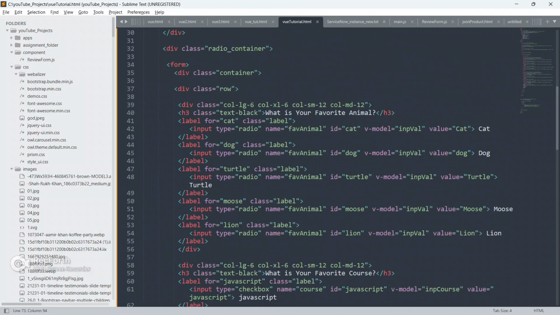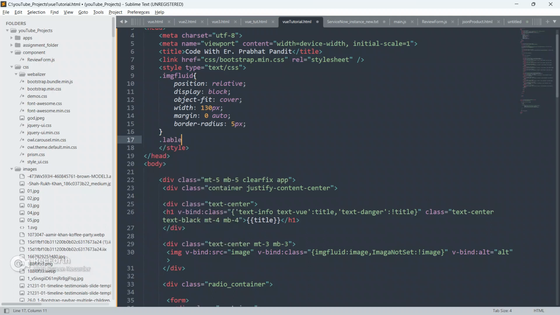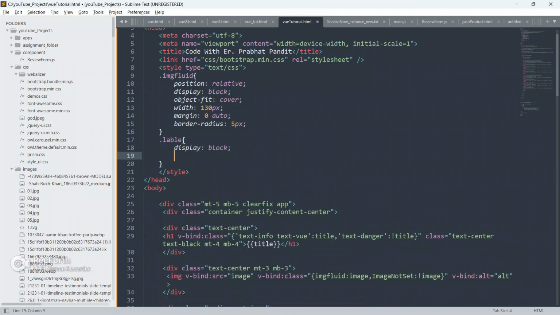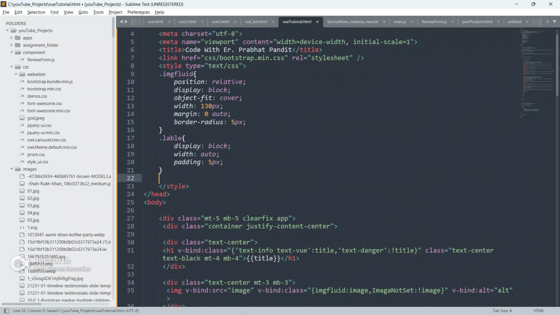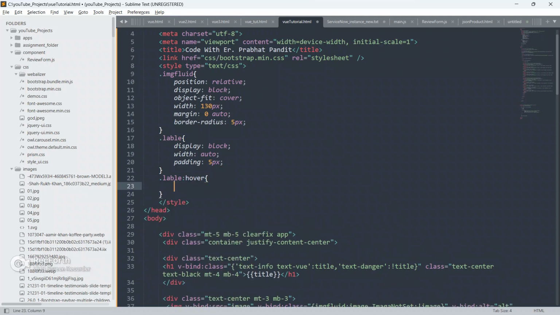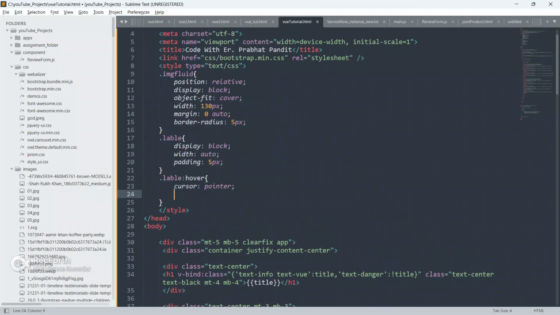See, guys, now we have to put some CSS here also. So go to the CSS and label, give display as block, give width as auto, and give padding as 5px. Okay, so label on hover, we will do something like this.